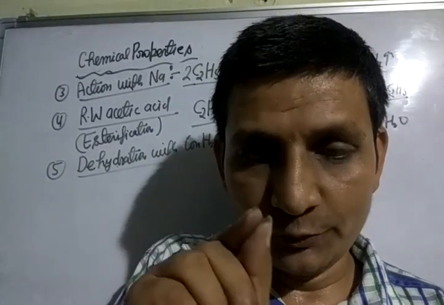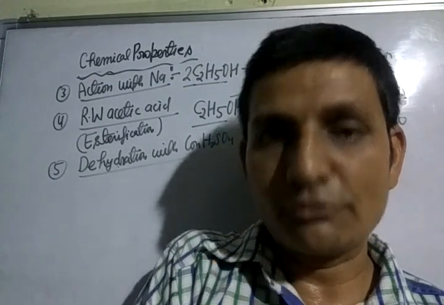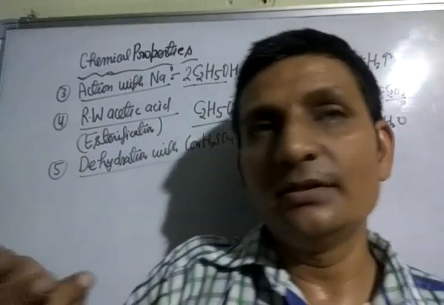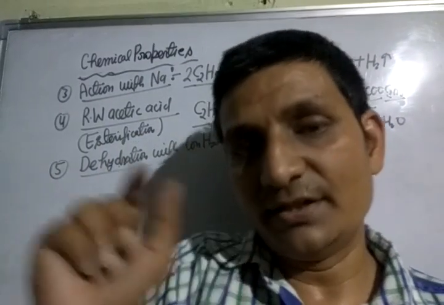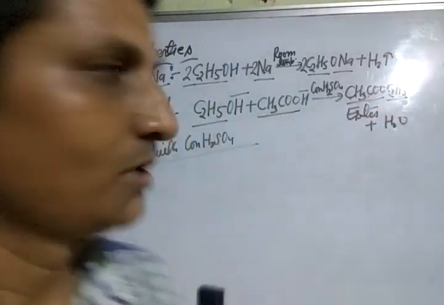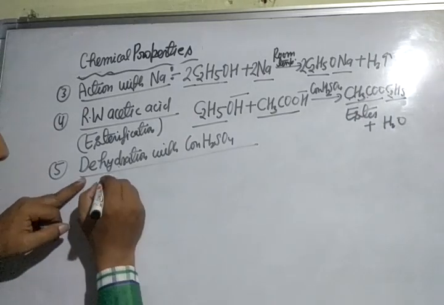Here concentrated sulfuric acid removes water from ethanol, so it is called a dehydrating agent. In the year 2020, one question of this type asked you to write the dehydrating agent.